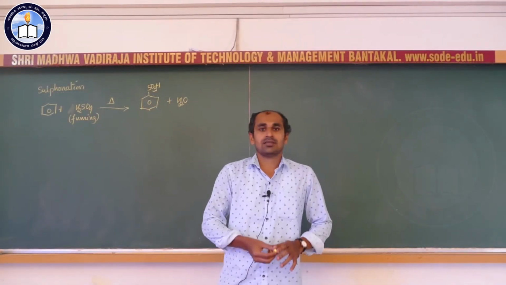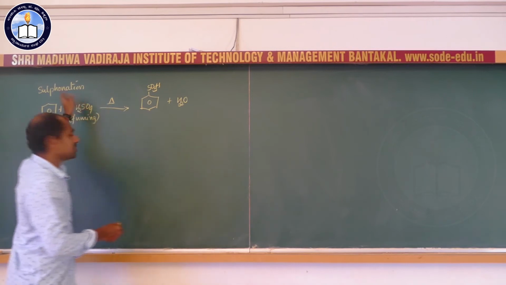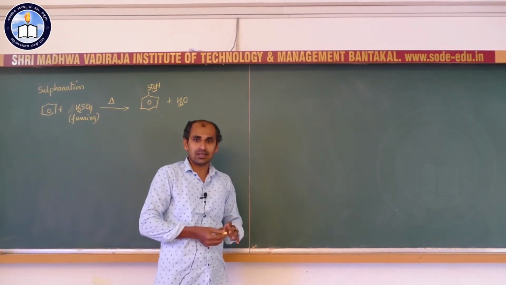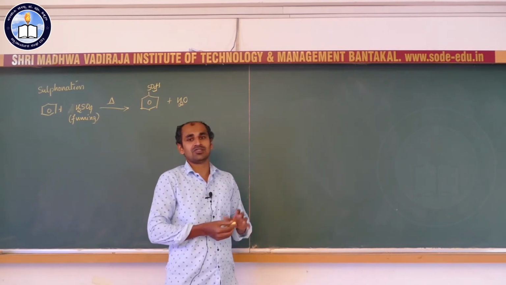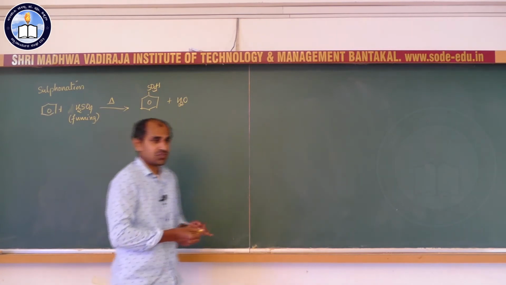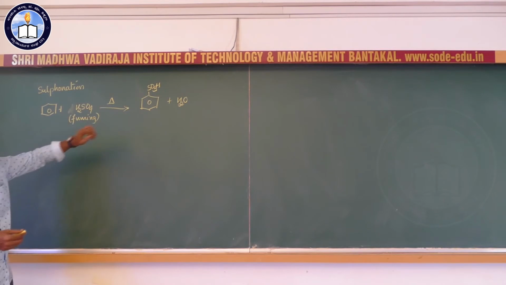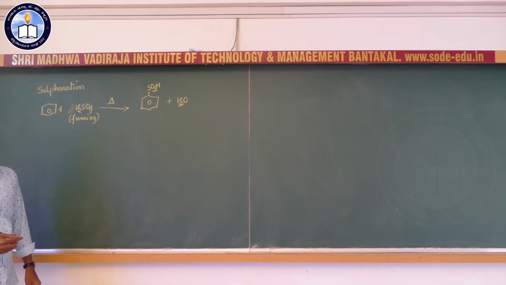The third electrophilic substitution reaction is the sulfonation reaction. We have seen chlorination and nitration. Just like these two reactions, sulfonation also takes place in the same manner. Here, benzene reacts with fuming sulfuric acid to give the product called benzene sulfonic acid.